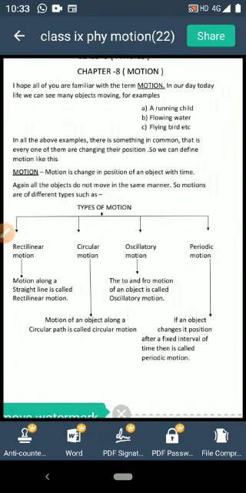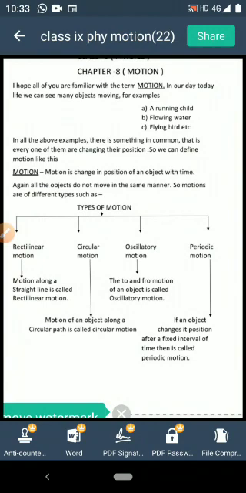You see, in our day-to-day life, we see different objects moving, like a running child, a moving bus, flowing water, etc. Something is common in them. What is that? They are changing their position with time. So motion is change in position of an object with respect to time.